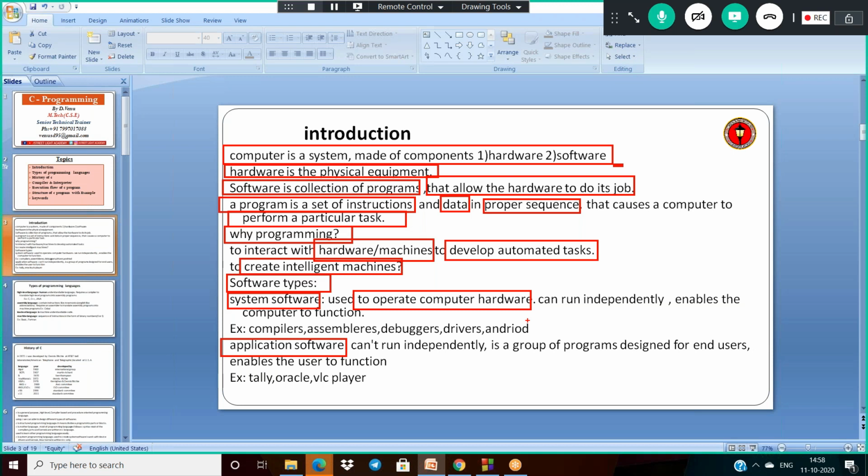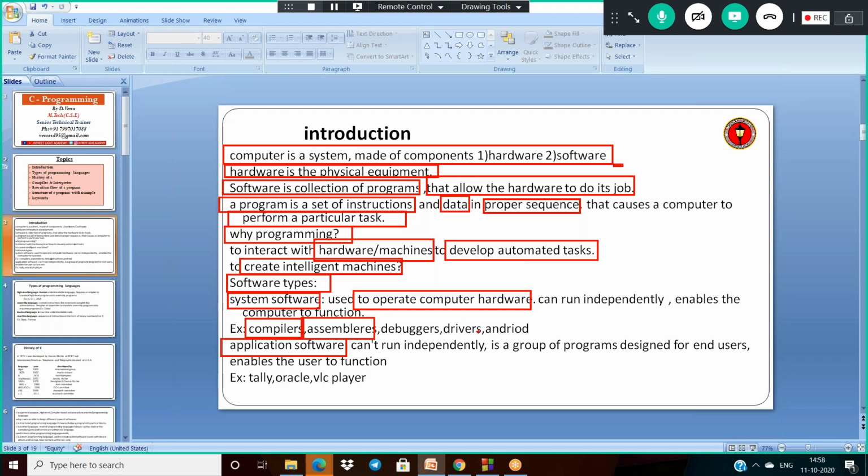What is the need of system software? It enables the computer to do its functionality. To make all the hardware components work perfectly, we need some system software. So finally, using system software, we can enable the computer to function. Tell me, what are the examples of system software? Compilers, assemblers, debuggers, drivers, and so on.